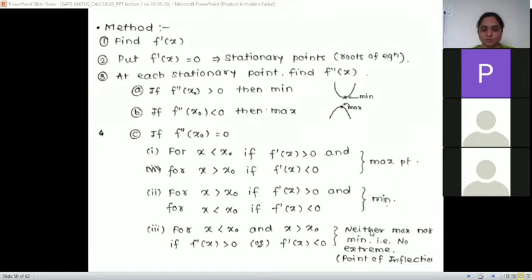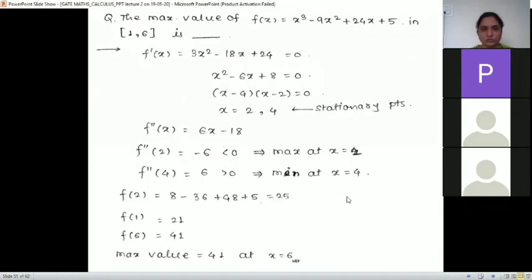Okay, we'll move to the question. The maximum value of the function in the interval 1 to 6 is... we have to find the maximum value, which means we have to first find the maxima and minima. So for the maxima-minima condition, we have to first find f dash of x, right?